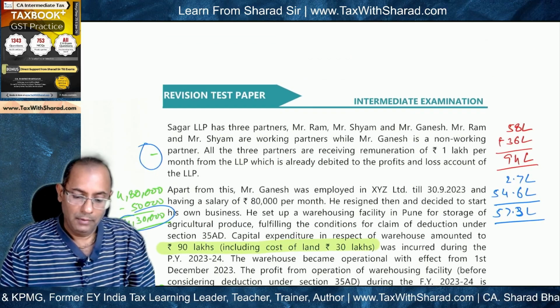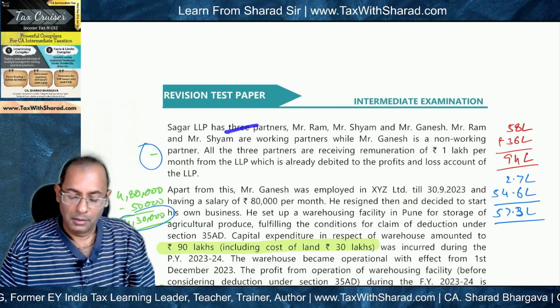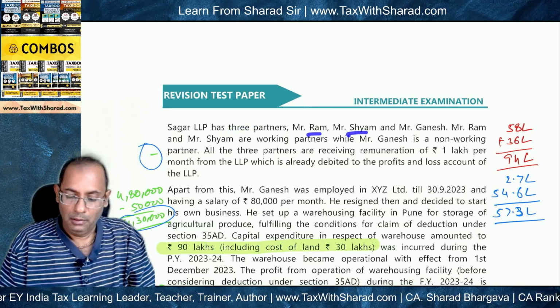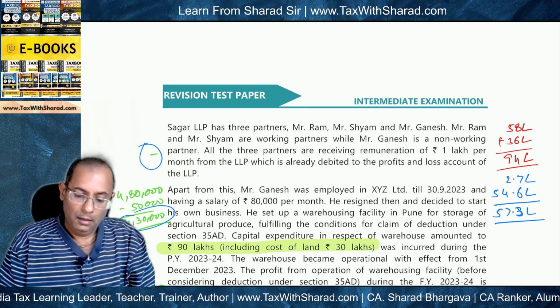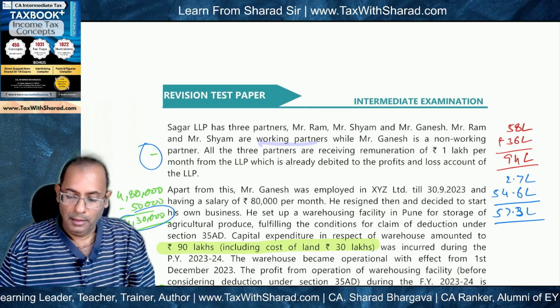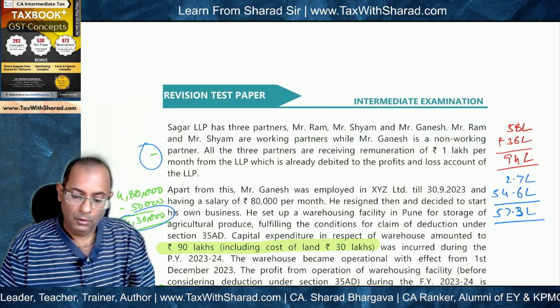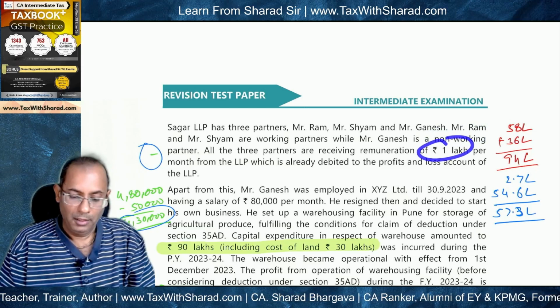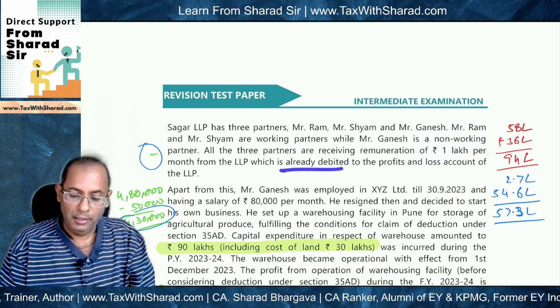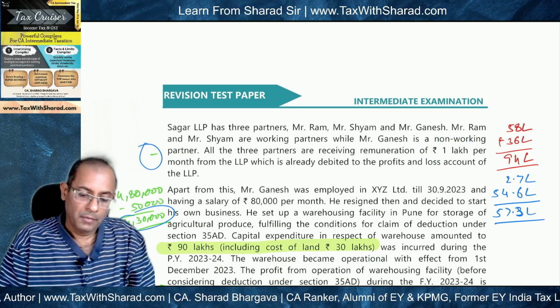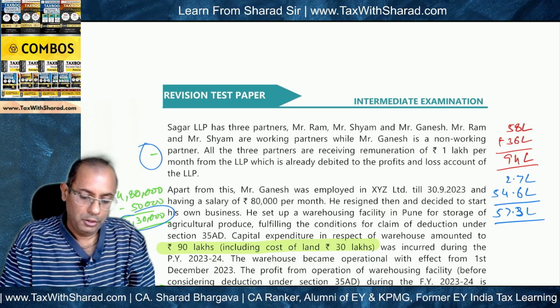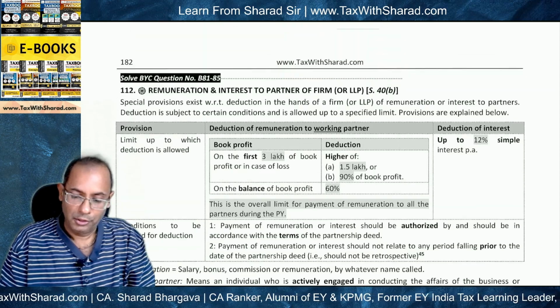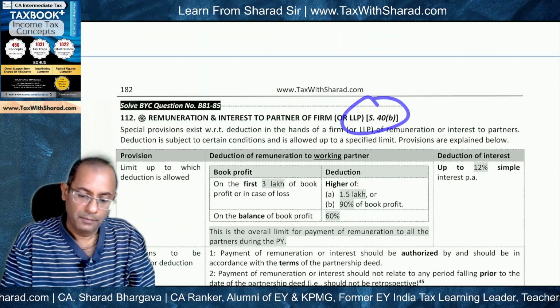Now the details that are given: Sagar LLP has three partners, Mr. Ram, Mr. Shyam and Mr. Ganesh. Ram and Shyam are working partners while Ganesh is a non-working partner. All the three partners are receiving remuneration of 1 lakh per month, which is already debited to the P&L account of the LLP. Now, the section which will be relevant here will be section 40B.